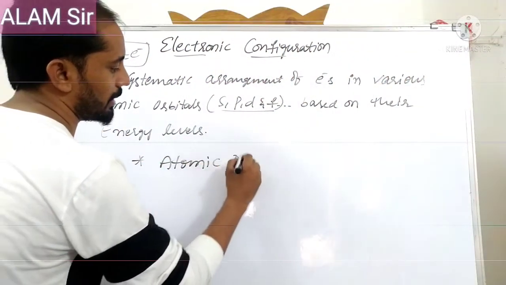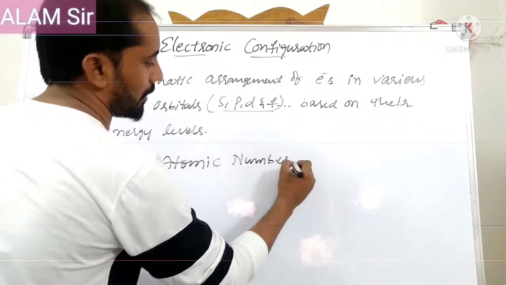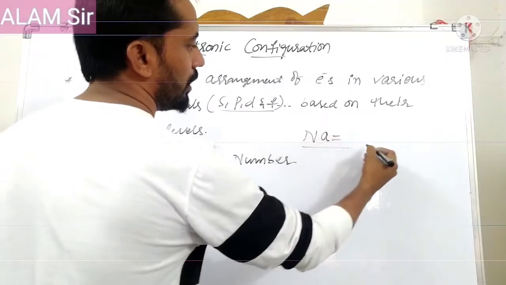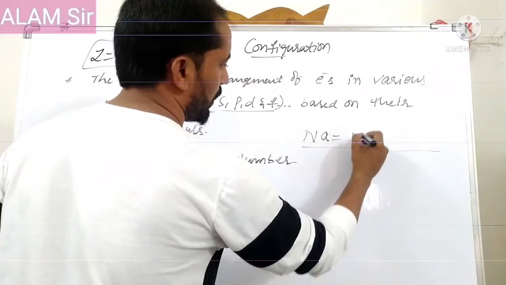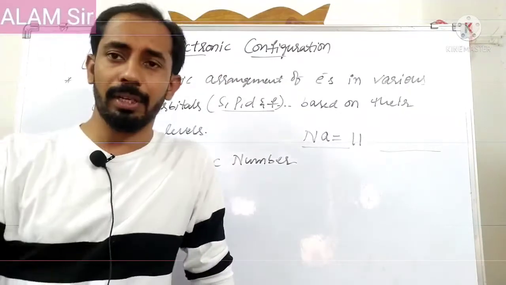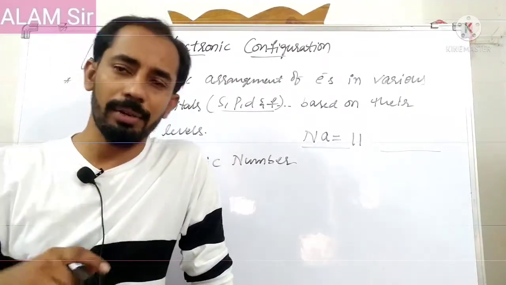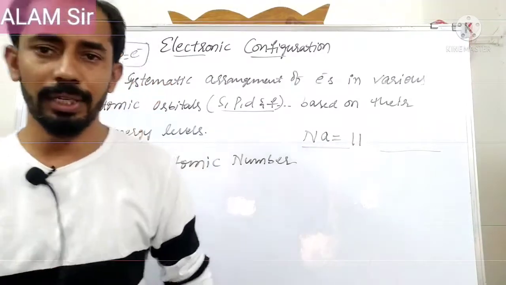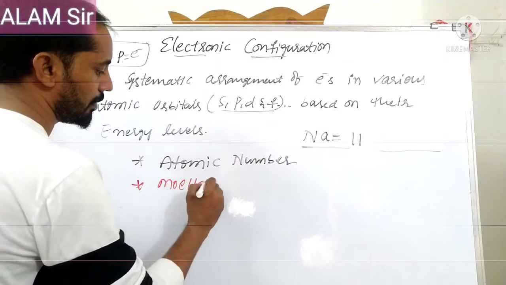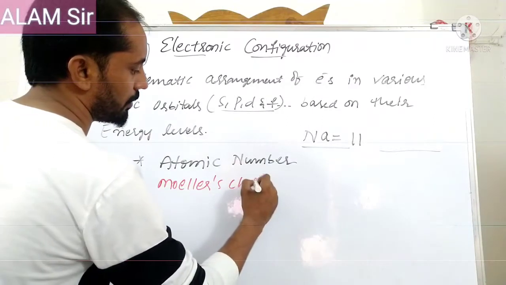If we know the exact atomic number of a particular atom, we can write its electronic configuration. For example, if asked to write the electronic configuration for sodium, first of all we need the atomic number. But simply by knowing the atomic number, can we write it? No, we have to follow some rules and a chart.